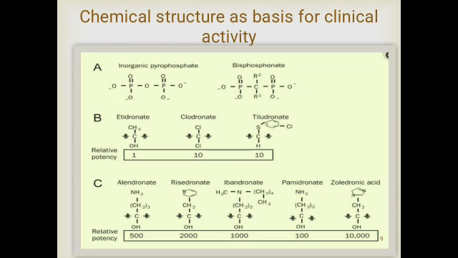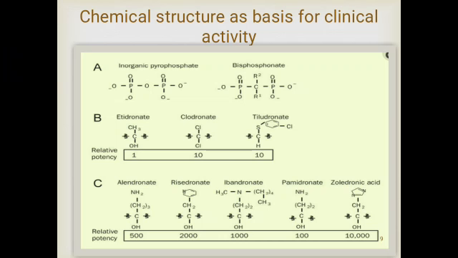The final structural moiety, in the R2 position bound to the central carbon, is the primary determinant of bisphosphonates' potency for inhibition of bone resorption. Next comes the role of the presence of nitrogen or amino groups. The presence of nitrogen or amino groups usually increases the bisphosphonates' anti-resorptive potency by 10 to 10,000 times relative to early non-nitrogen containing bisphosphonates such as etidronate.